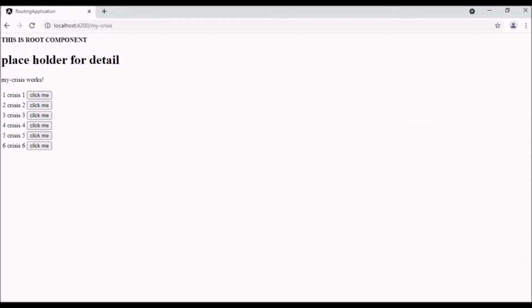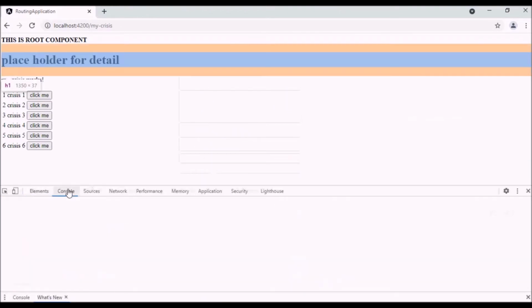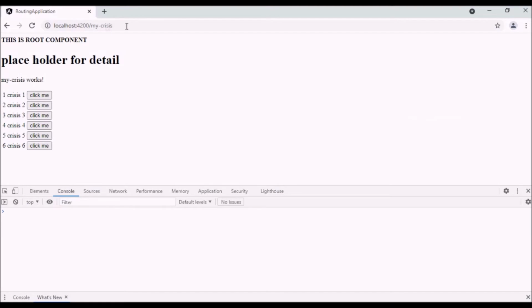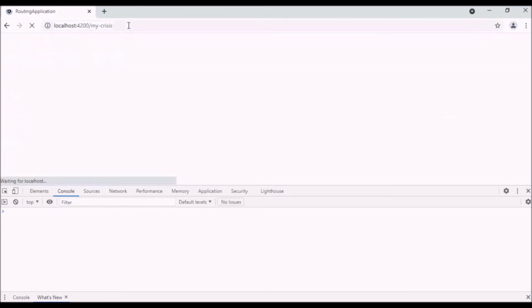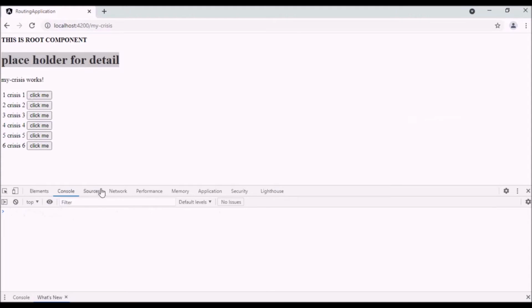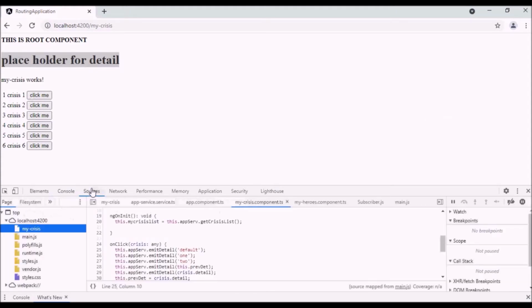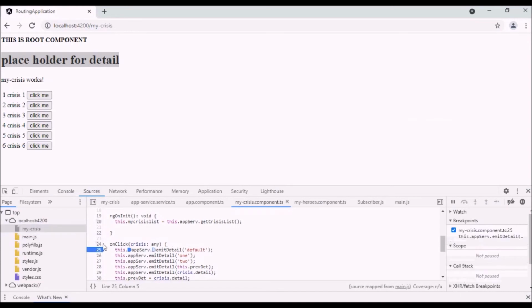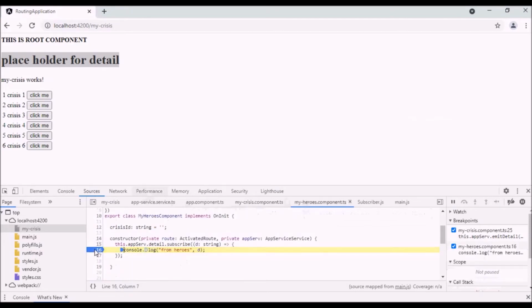I go to the Chrome and I can immediately see the initial value is getting reflected in the root component. When I inspect and go to the console and clear the console and refresh the page again, I can see the initial value placeholder for detail is getting reflected in the root component. I keep a breakpoint on the onClick method in the mycrisis.component.ts file and also in the myheroes.component.ts file.